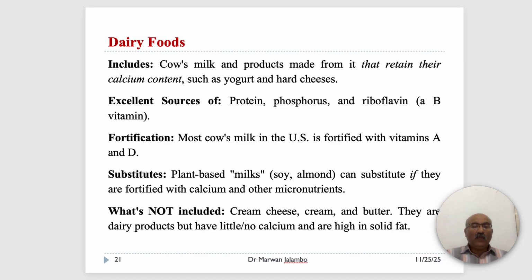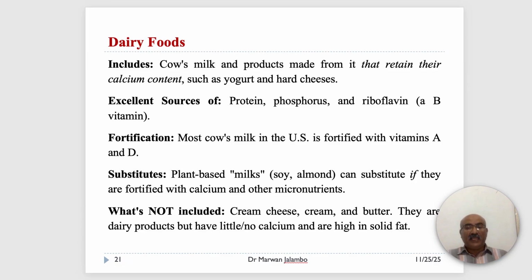So, what is not in this group? Things like cream cheese and butter, even though they are dairy products.